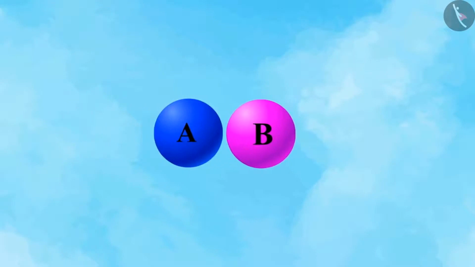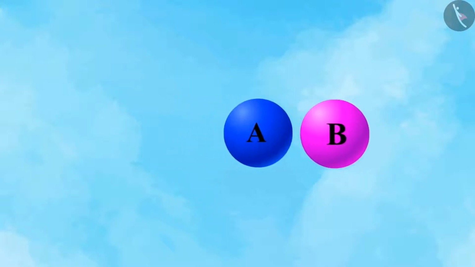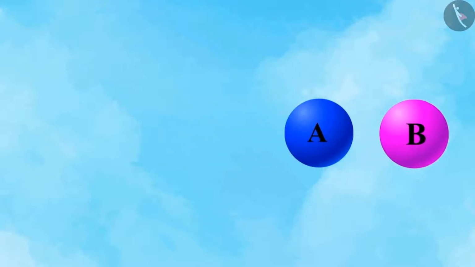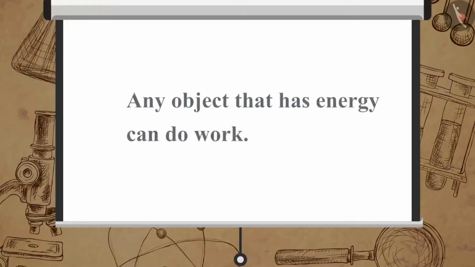Suppose a ball A exerts a force on another ball B. On doing this, ball A transfers its energy to ball B. Then, after receiving the energy, ball B possesses the capacity to do work. Therefore, we can say that any object that has energy can do work.